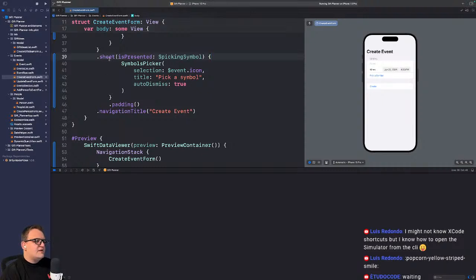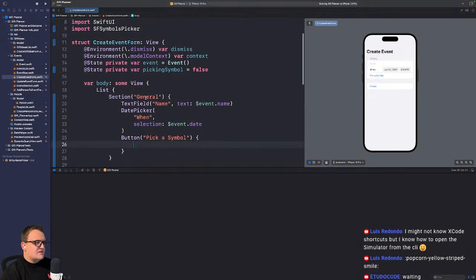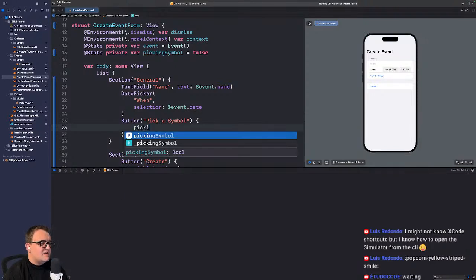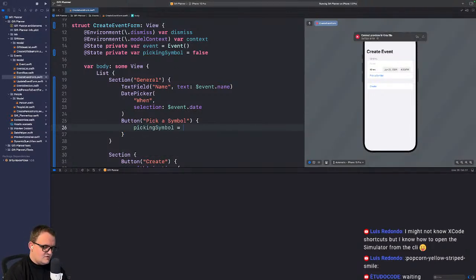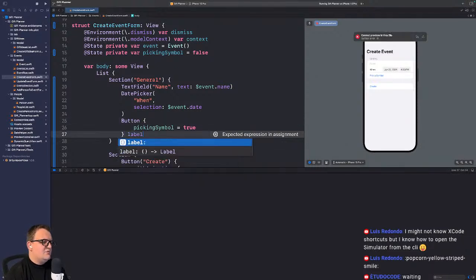And you know what? I realized this button, we just created a button here. We didn't actually tell it to do anything for one. So we're just going to say picking symbol is equal to true here. And then instead of this text, pick a symbol, we're going to say label, because I want to return a label here.